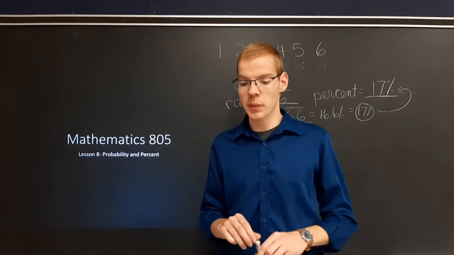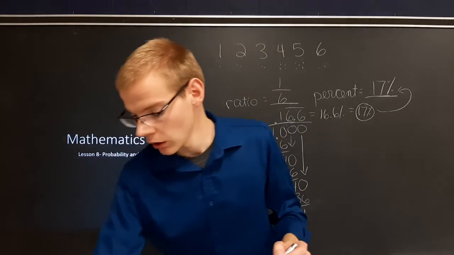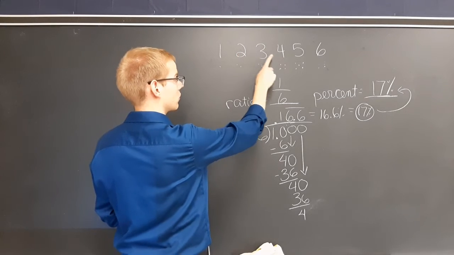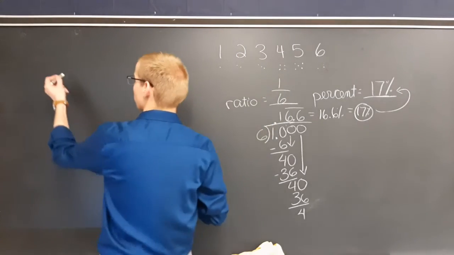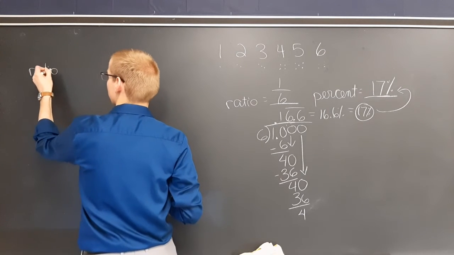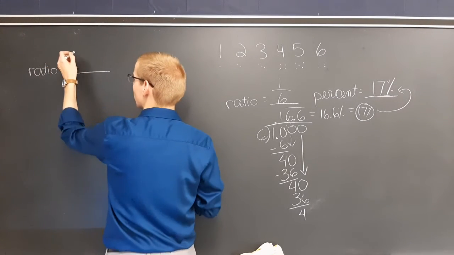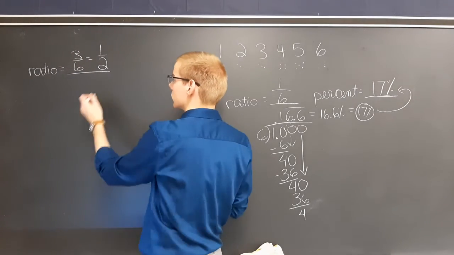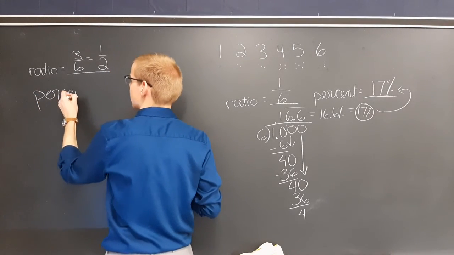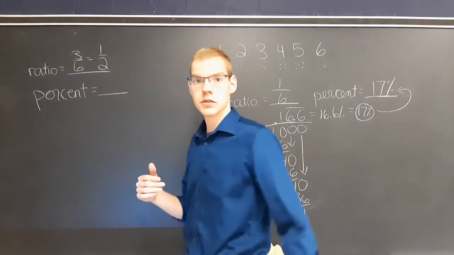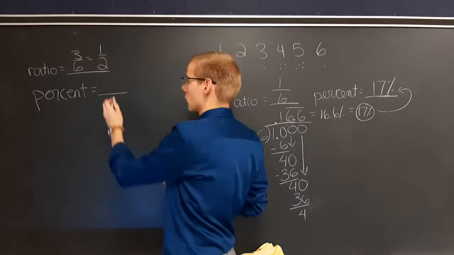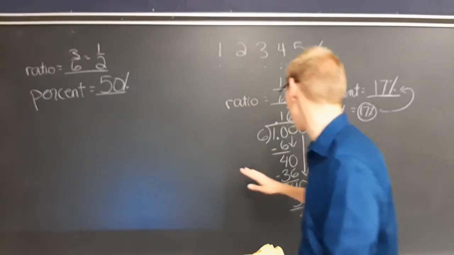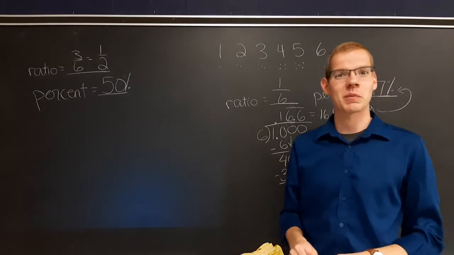Number 2 is asking the probability of rolling an even number. Now, an even number, there is how many of them? Well, there's 1, 2, 3 out of 6. So our ratio would be 3 over 6. We can simplify that to half. And now we're looking for our percent, which is, half is 50%. There we go. And half also works to divide like this if you don't know what the percent for half is.